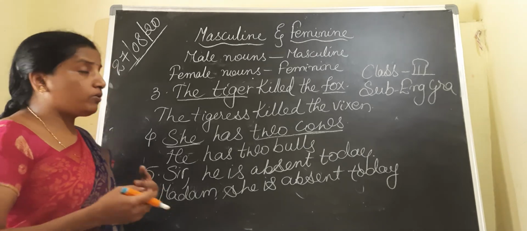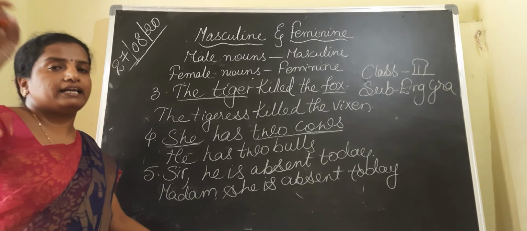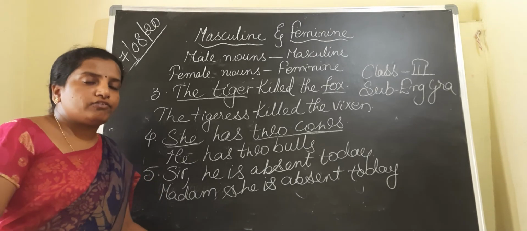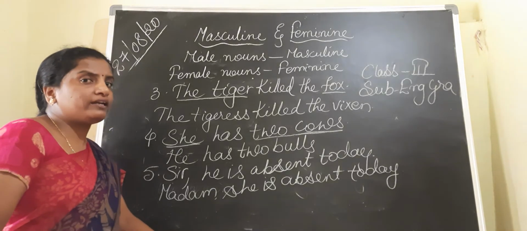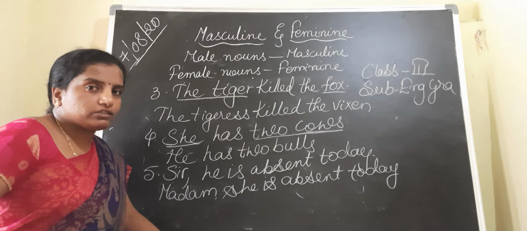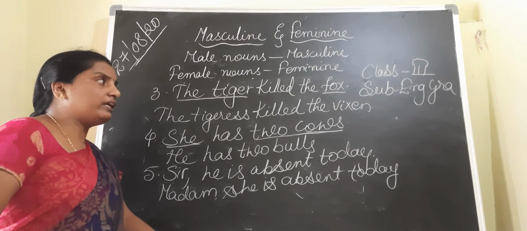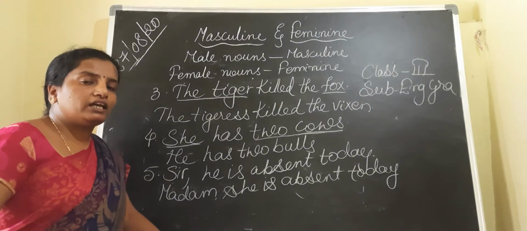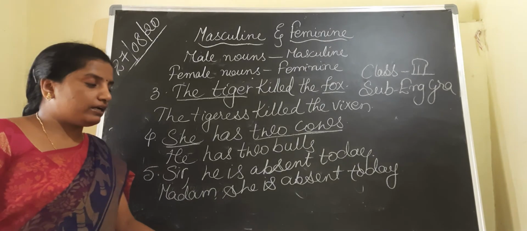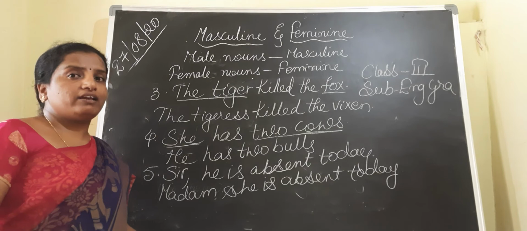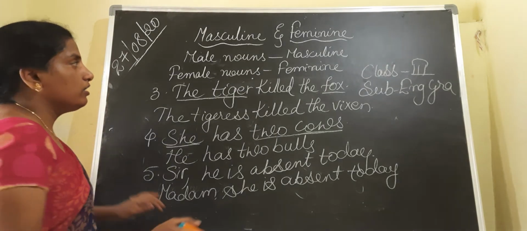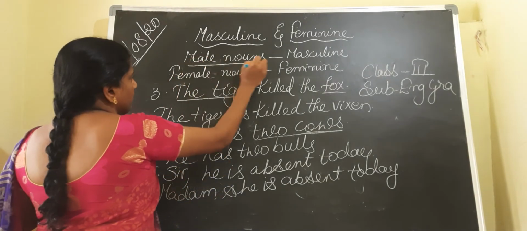So four models we have learned: how to identify the masculine and feminine, how to write the feminine gender for the masculine, how to write the masculine for the given feminine gender, and how to change the gender of the given statement. So children, in this chapter we have learned about the masculine gender, male nouns.